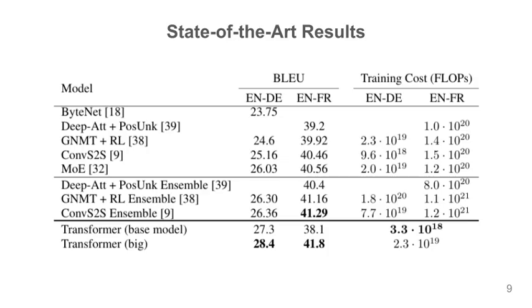Having established the architectural components, the performance benefits of the transformer must now be quantified against existing state-of-the-art models in machine translation. Focusing on the WMT English to German task, the transformer big model achieves a BLEU score of 28.4, significantly outperforming the best previously reported systems, including strong ensembles. Similarly, for the English to French task, the big model sets a new record with a BLEU score of 41.8.